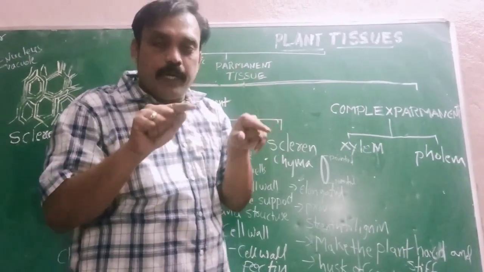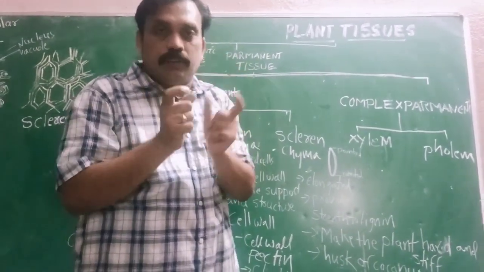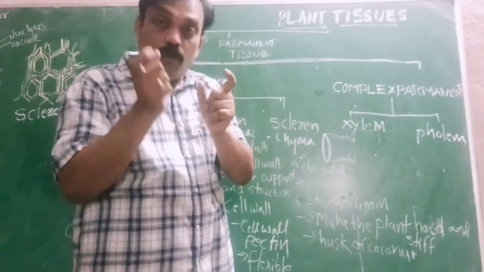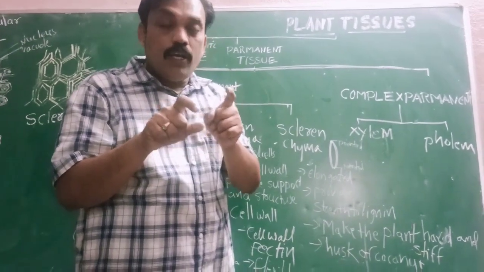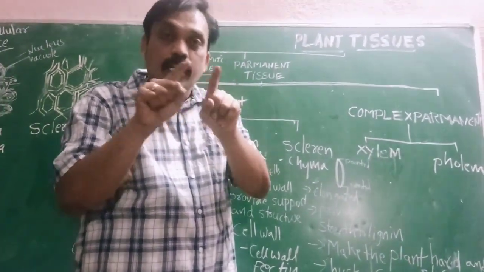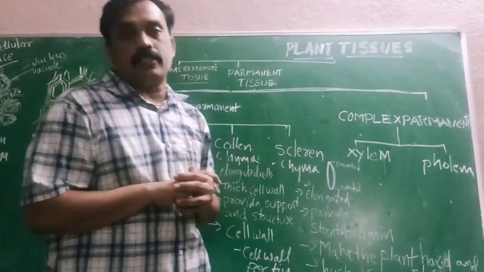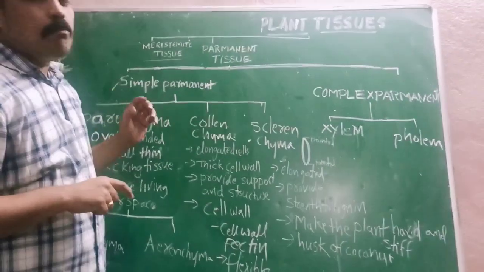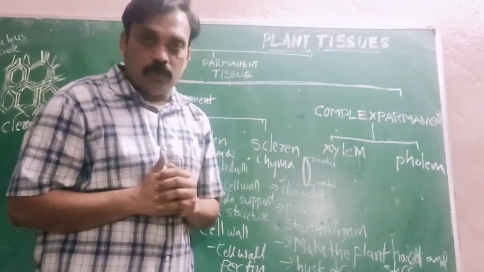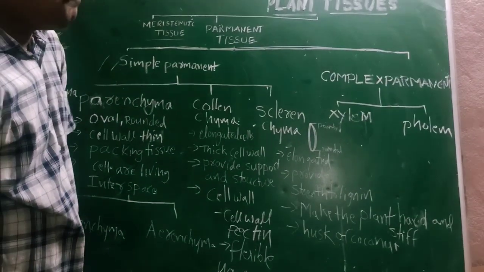The shape and size of the cells do not change. They are already differentiated cells, so it is not possible to change the shape and size of the cells. Why? Because they are already divided cells. So we call them permanent. We use the word permanent tissue. The permanent tissues are simple permanent and complex permanent.